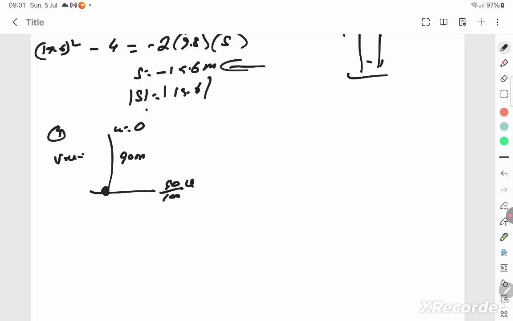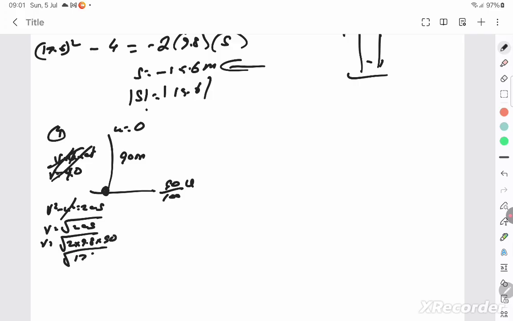You use the formula v is equal to u plus at. U itself is 0. V is equal to gravity times t. Let's assume it is 10 or 9.8. If you're going to assume 9.8, but you know the distance, therefore ideally you should use the formula v square minus u square is equal to 2as. So v is equal to root of 2as. Final velocity is root of 2 into 9.8 into 90, which is root of 1764, the velocity with which it's striking, therefore 42 meter per second.